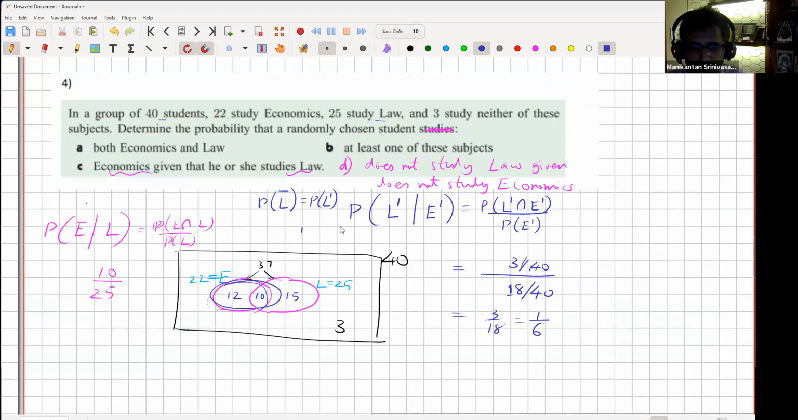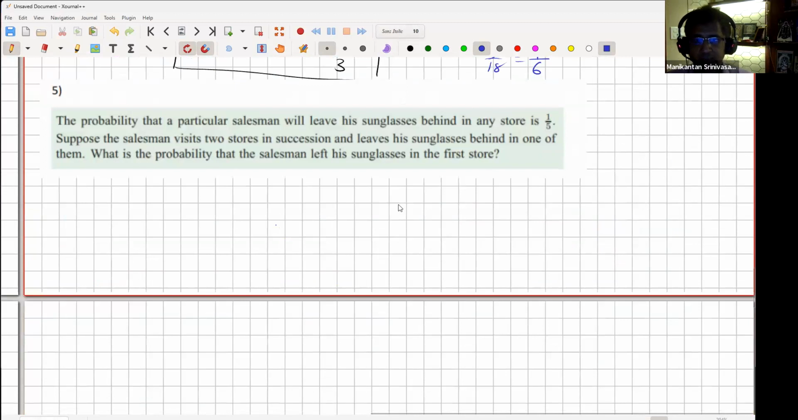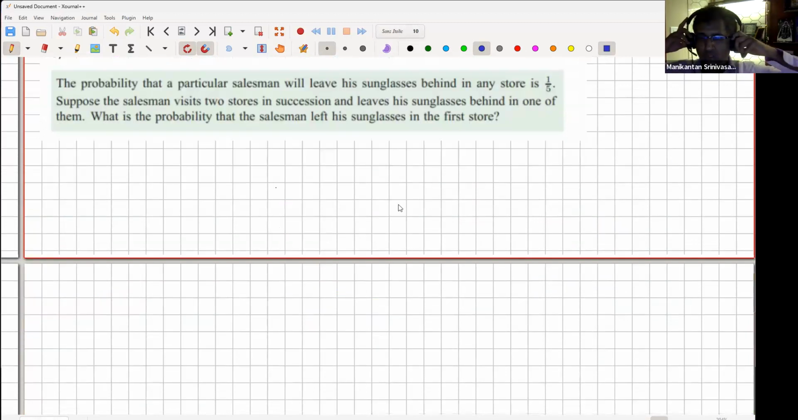Okay. Let's do the next one, right? I think this next one also will illustrate conditional probability well. Question 5. The probability that a particular salesman will leave his glasses behind in any store is 1/5. Suppose the salesman visits 2 stores in succession and leaves his sunglasses behind in one of them. What is the probability that he left his sunglasses in the first store?